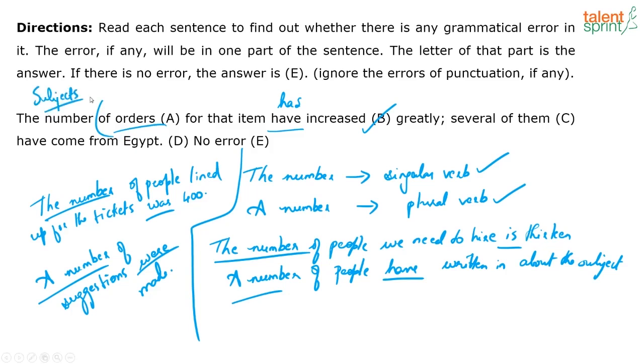And if you change "orders" to "order," which is a singular subject, again I have to change it, it cannot be "have," no? If you're talking about one order, I cannot have "have," right? I have to have "has." And in the context, I can't have obviously more than one part that has the error. The number of orders, the number is the subject and not the orders. Got it? So that's why it's important for you to know the rule. Subject verb agreement. This is part of subject verb agreement.